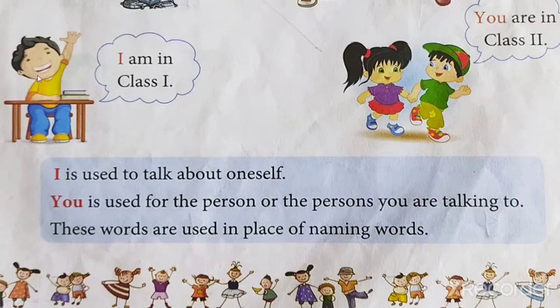We can say the boy. Now the boy is a naming word, but instead he is speaking about himself, so he will use I. I am in class 2. Same here. If the boy says the girl is in class 2, instead he is using the word you. Okay? Understood? Yes.